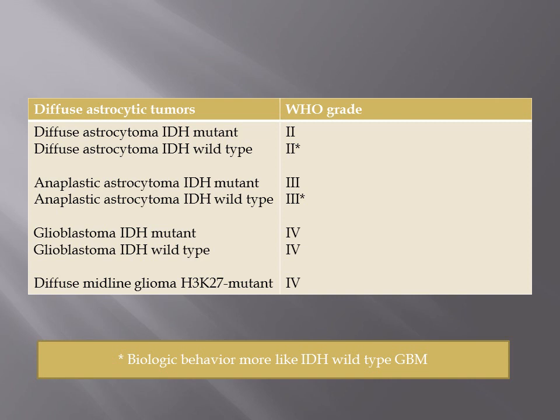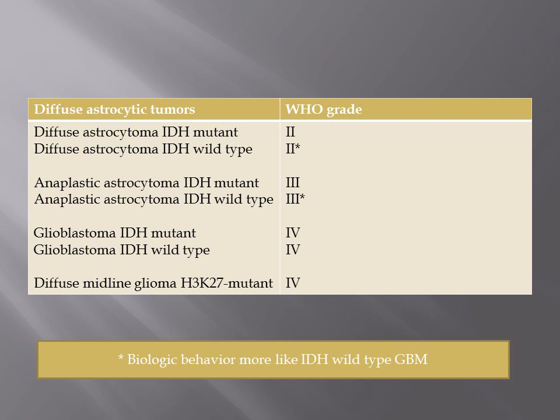These are diffuse astrocytic tumors, further classified as diffuse astrocytoma IDH mutant and diffuse astrocytoma IDH wild type. IDH wild type astrocytomas, those which don't possess IDH mutation, have a biological behavior that simulates GBM even though their grade is lower. Diffuse astrocytoma is grade 2, but if it is not showing IDH mutation, its behavior simulates GBM. Even anaplastic astrocytoma is grade 3, but its behavior simulates GBM if it is not showing IDH mutation.